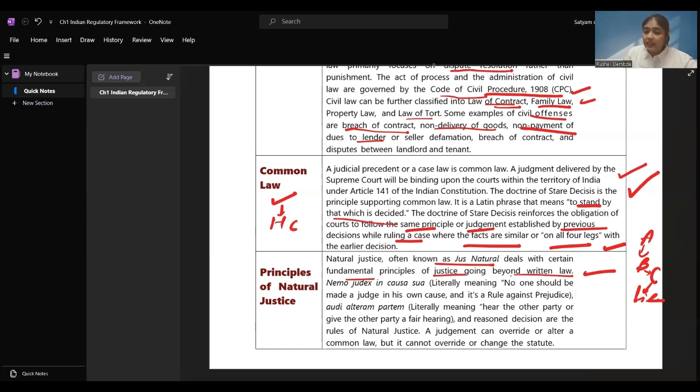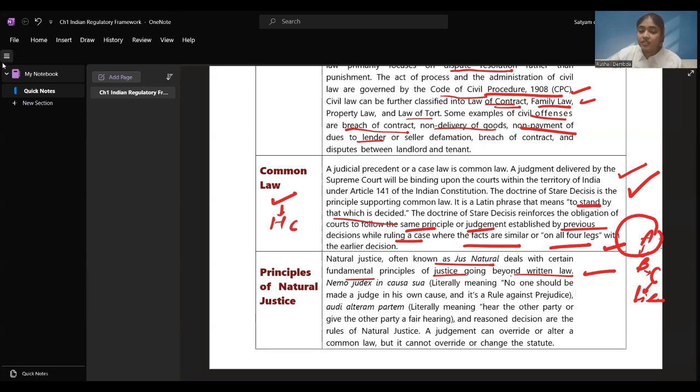Now, the court will have to give equal opportunity of hearing to A. A has to be given a chance to present his side. Hear the other party or give the other party a fair hearing. A cannot be taken directly to jail, to imprisonment. He cannot be given directly the verdict of imprisonment. The facts and why A has murdered B, all these things should be heard from A.